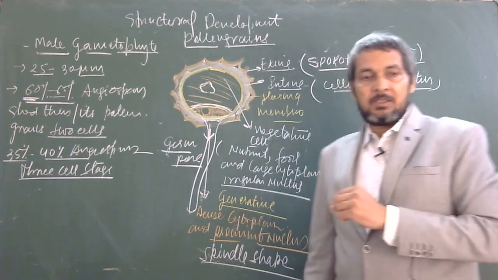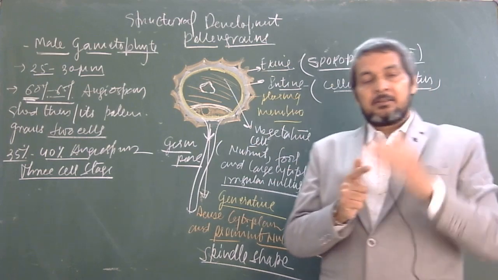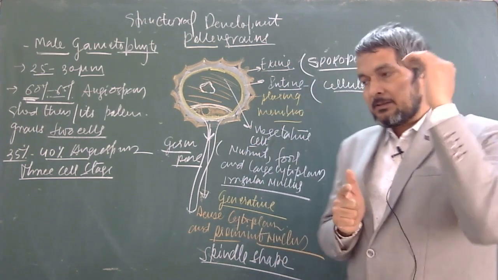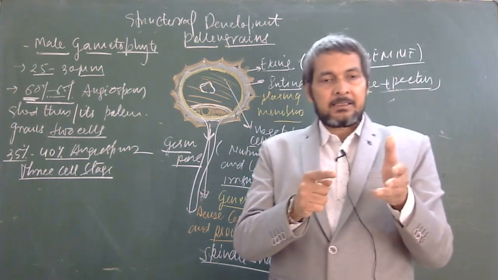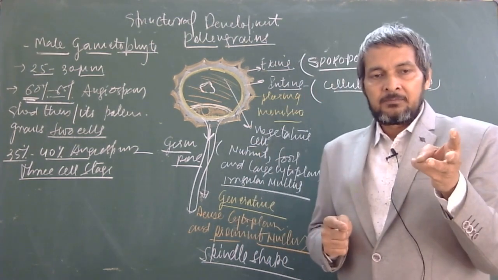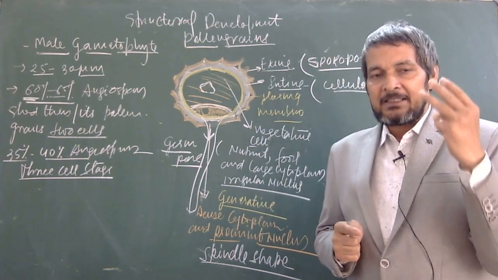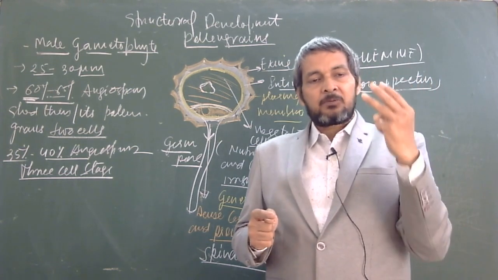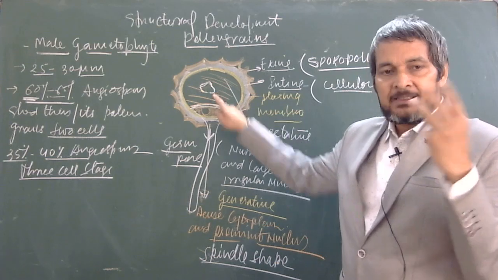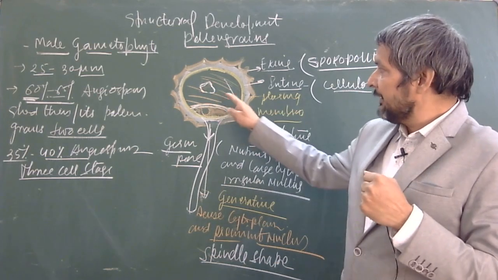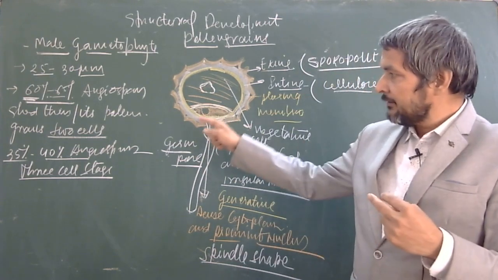So you must remember, there are 2 types of pollen grains according to their nature during the releasing time: 2-celled or 3-celled. 2-cell stage means during release from the anther they have 2 cells, one vegetative, one generative. But if they have one vegetative and 2 generative cells, they are known as the 3-cell stage.